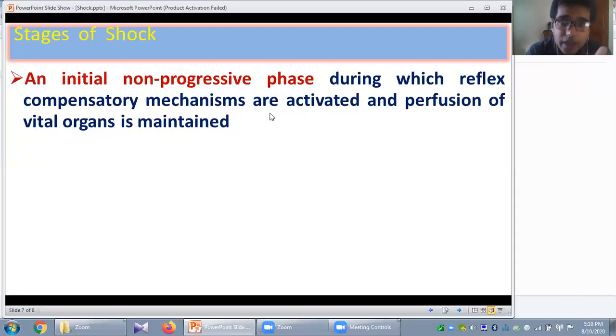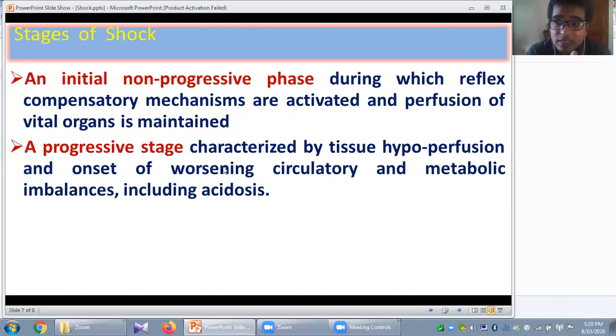But if this compensatory mechanism fails to control your blood pressure, it will progress to the next stage, called the progressive stage, but it is still reversible. The progressive stage is characterized by tissue hypoperfusion and the onset of worsening circulatory and metabolic imbalance, including acidosis. Due to anaerobic glycolysis, production of lactic acid will cause acidosis, and hypoxia deteriorates, but up to a certain level it will be reversible.